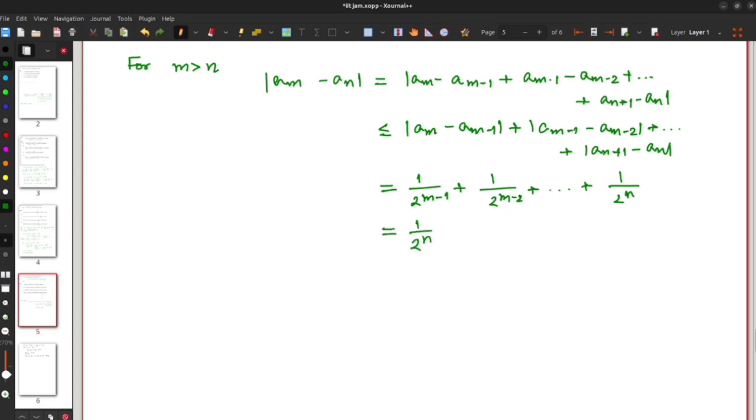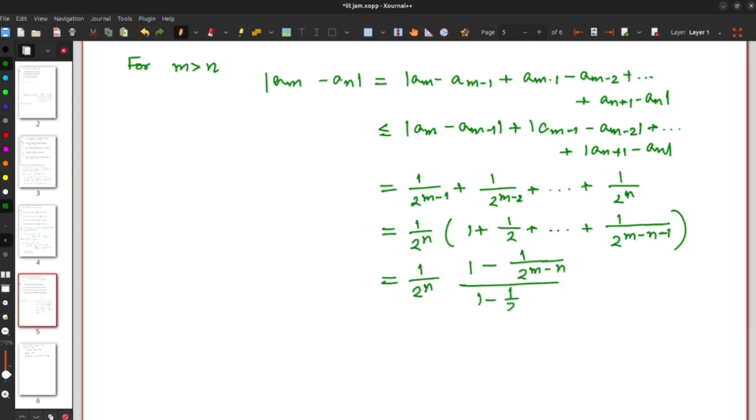If we simplify this expression, then we will get 1 by 2 to the power n into 1 plus 1 by 2 plus dot dot dot 1 by 2 to the power m minus n minus 1, which equals 1 by 2 to the power n into 1 minus 1 by 2 to the power m minus n by 1 minus 1 by 2, equals 1 by 2 to the power n minus 1 into 1 minus 2 to the power minus of m minus n, and this is less than or equal to 1 by 2 to the power n minus 1.